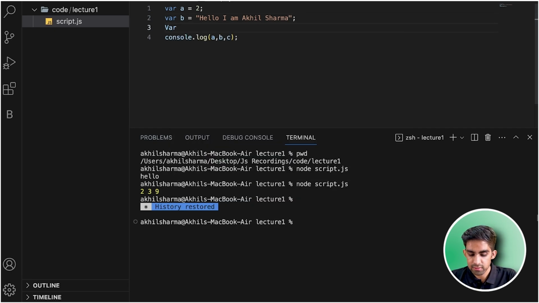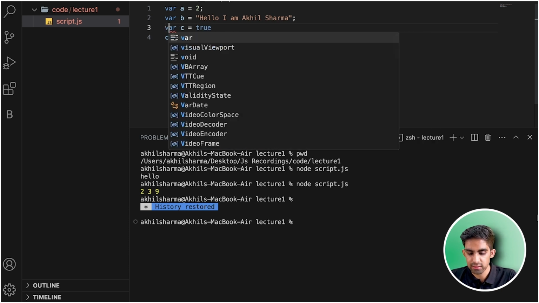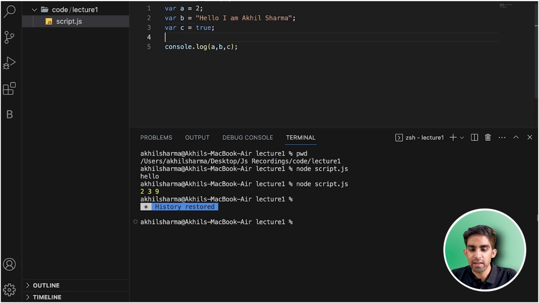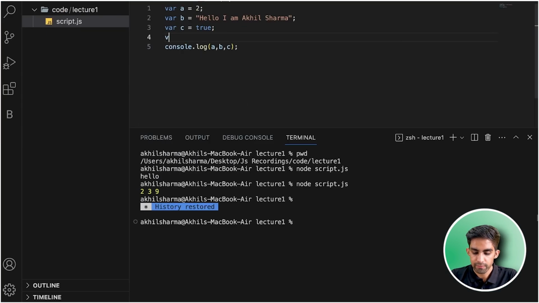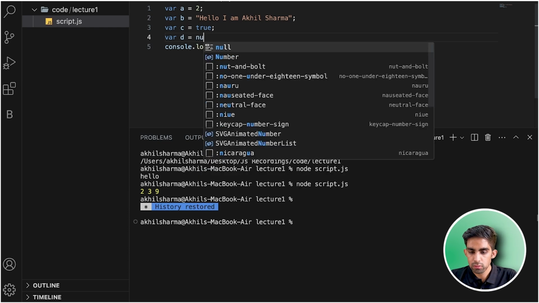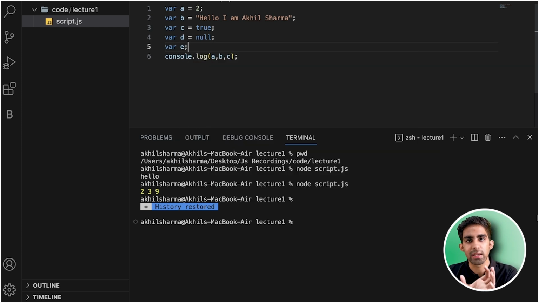Now var c is equal to true. I'm giving the true value. Obviously, it's a spelling mistake. After that, the next thing I need to discuss is null. So I'm saying var d is equal to null. After that, I'm just saying var e, that's it. It means I have just declared this variable, but I'm not giving the value. I have just declared this e variable so that in future I will give the value.